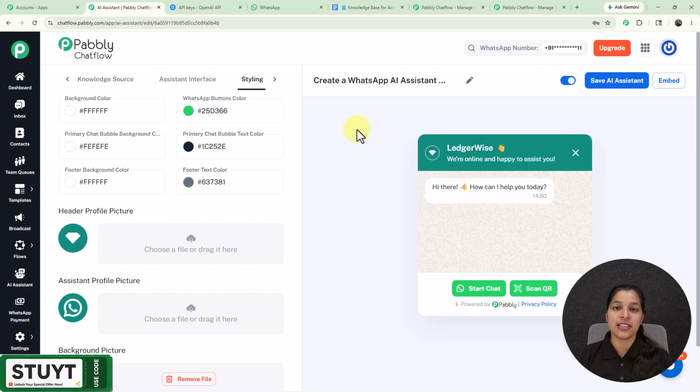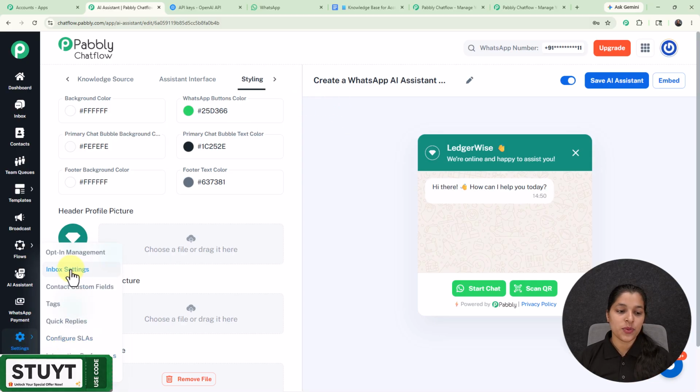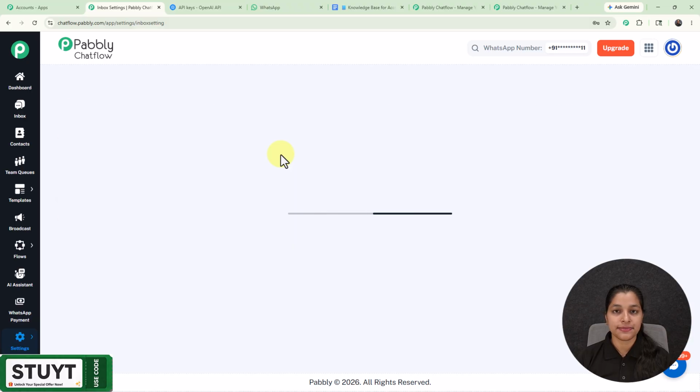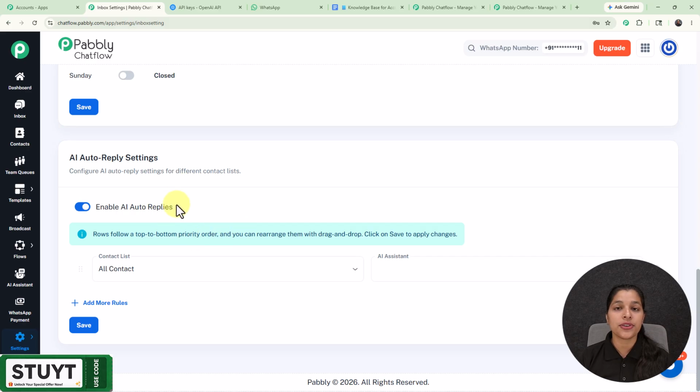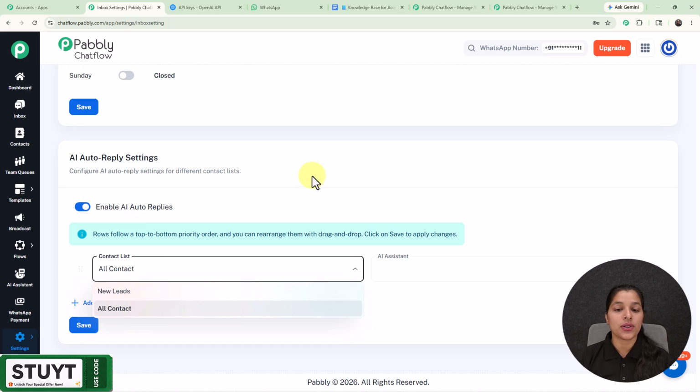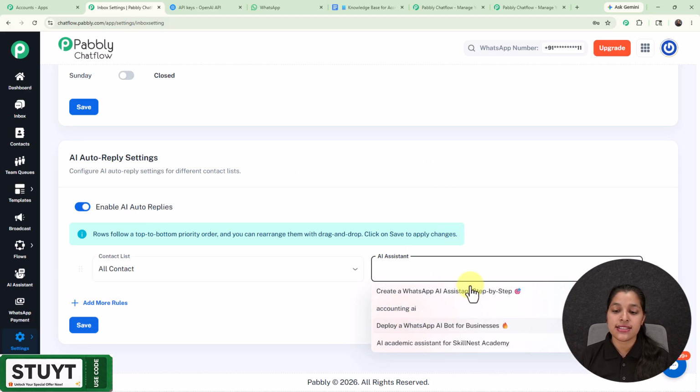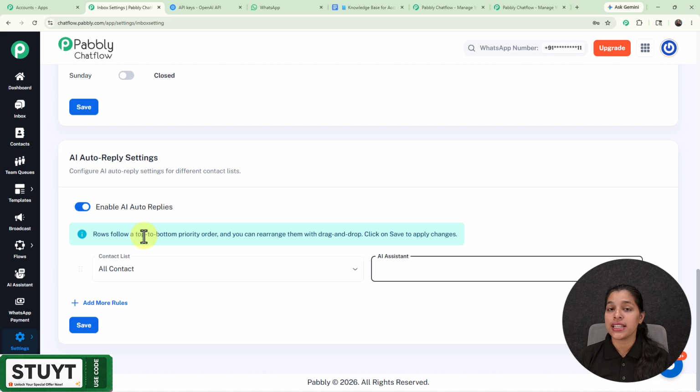And now let's see another process for enabling AI assistant for your all contact or a particular contact list or a particular chat. So for enabling AI assistant for your all contact, you just have to go towards the settings, where you will see this option of inbox settings. And here you have to just scroll down, and at last we are getting this option for enable AI auto replies, which you have to keep enabled. And from this field you can select the contact list or your all contact, and from this field of AI assistant you can select the AI assistant which you want to enable. And this is the process for enabling the AI assistant for your all contact or a particular contact list.